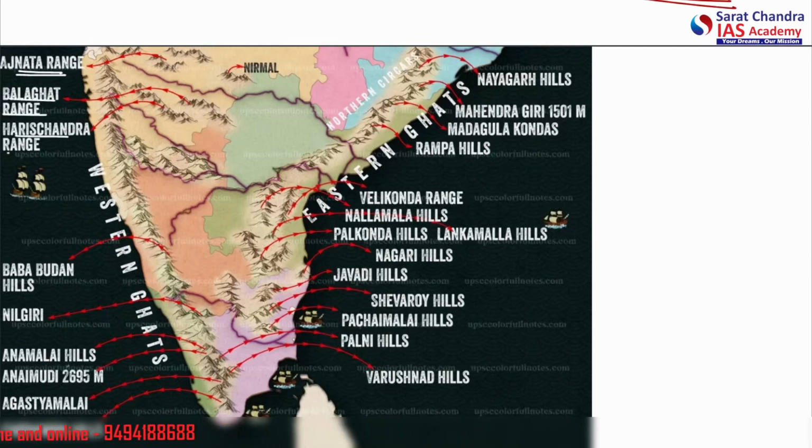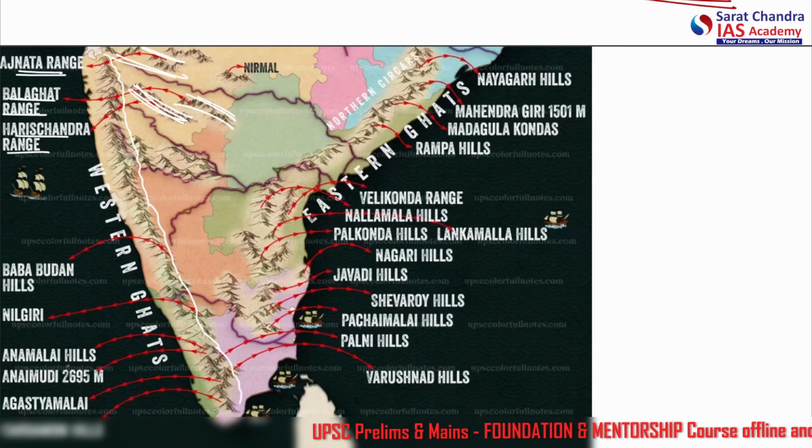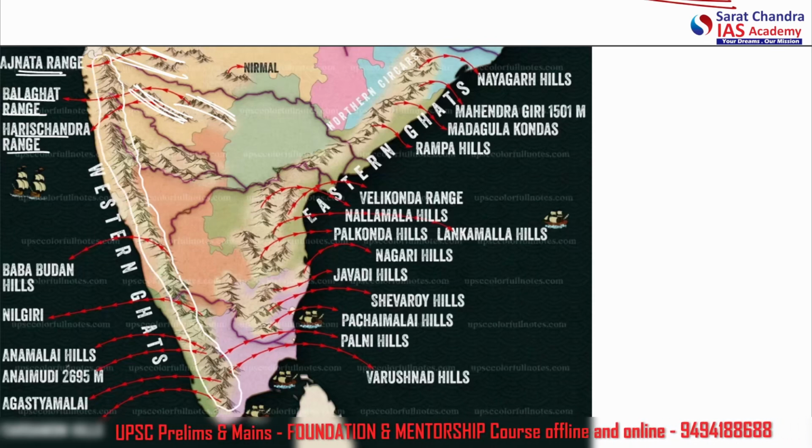Then there is Harish Chandra range. This is also, let's say, more inland. Alright, this Balaghat range is also more inland. These are not included in Western Ghat primarily. Okay, this continuous stretch you can see here, which runs from the north to south in the western direction, is included in the Western Ghat, and there are multiple peaks here.